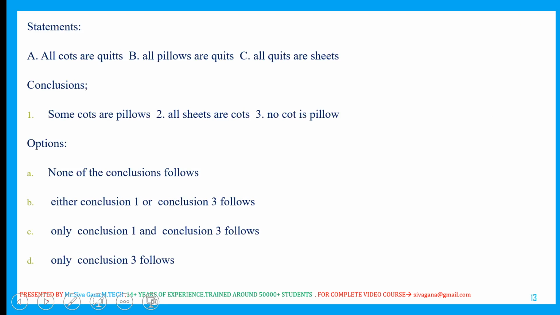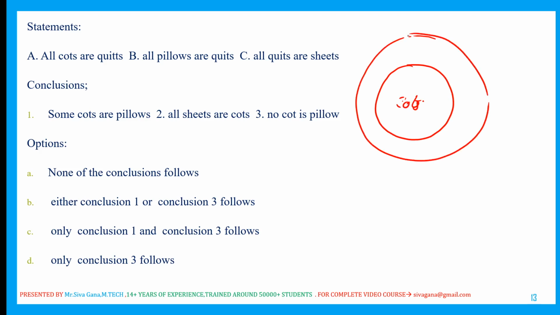Syllogisms, logical deductions. All cots are quits. Minimum overlapped diagram drawing. This is the entire cots circle. All cots are what? Quits. All pillows are quits.